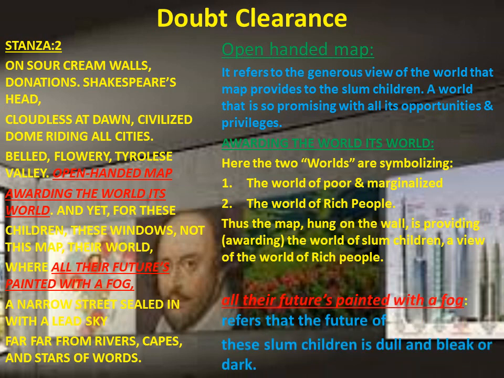And then the next phrase, it says all their future is painted with a fog. Now this refers to the future of these slum children, which is bleak, which is dark, where there is no hope till the time the children are there in this slum. So there is no hope in their life, and they are doomed to remain in that slum or in this foggy slum. I hope this explanation will help you in understanding the second stanza. Now children, let's move on to the explanation part.